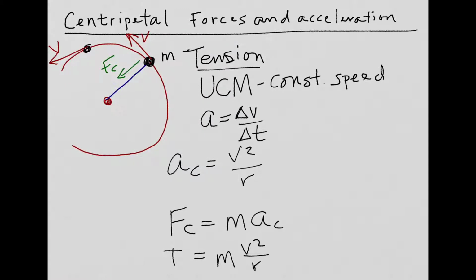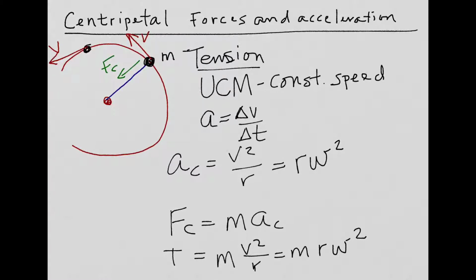Turns out there's another way to look at this velocity, which is around the tangent of the circle. We could also look at it as r times the angular velocity, so v = rω. So this could also be written as m r ω². Angular velocity is in radians per second.